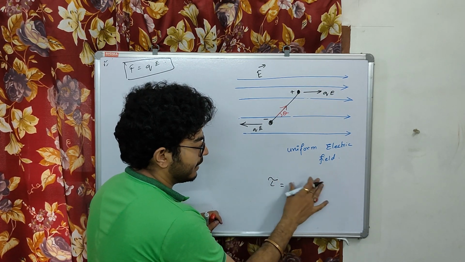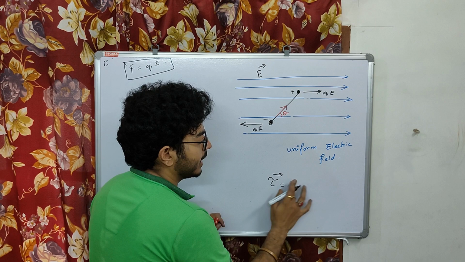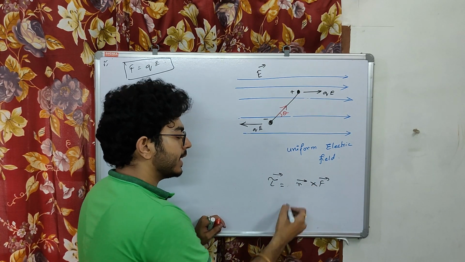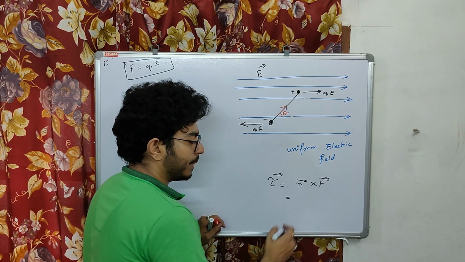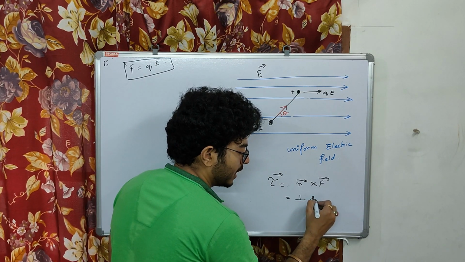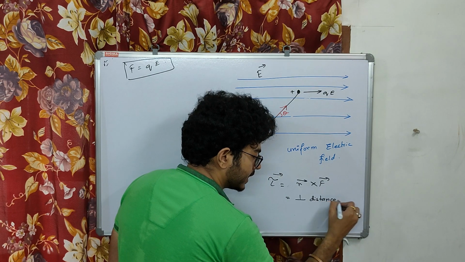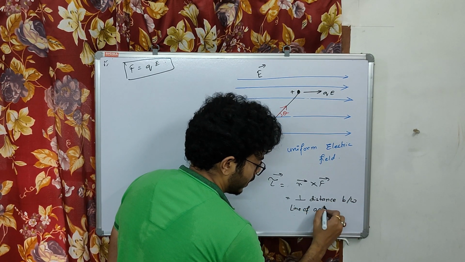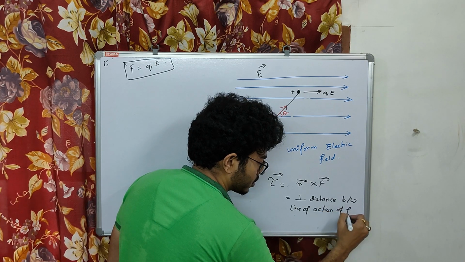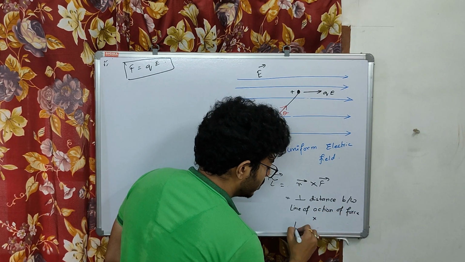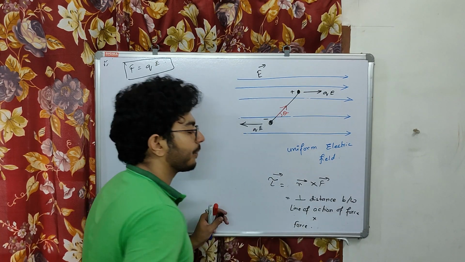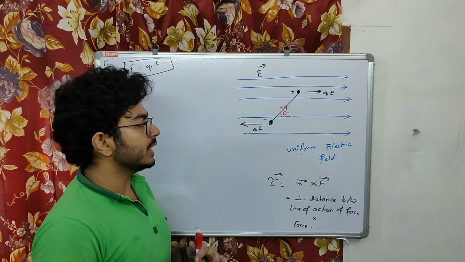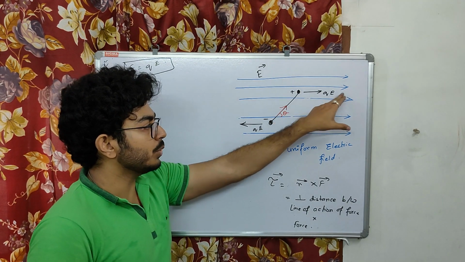Actually, torque can be defined as r cross F. What is r? The perpendicular distance between the line of action of force, multiplied by force. Now force is qE.